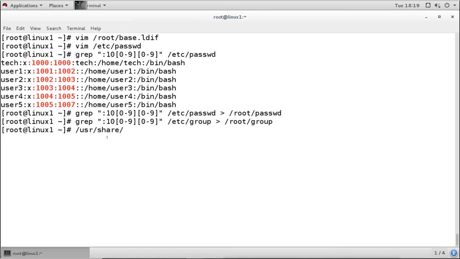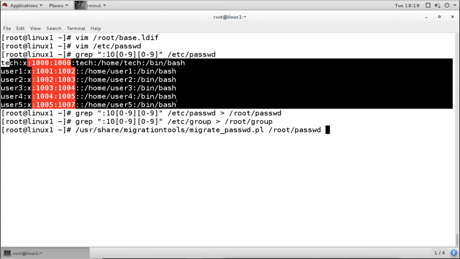So we will go to the migration and run the migration script for the passwd file, migrating from the passwd file which we created right now. This file has the information of users in this format, but this is not the LDAP format.